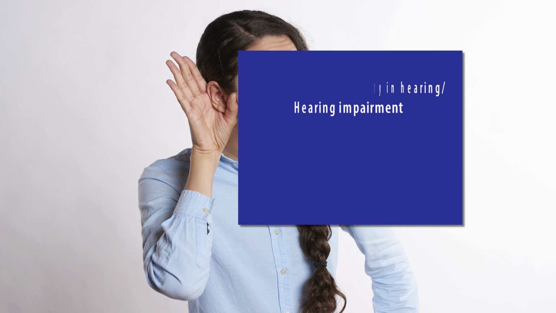Third is lack of sensory ability in hearing, that means hearing impairment.